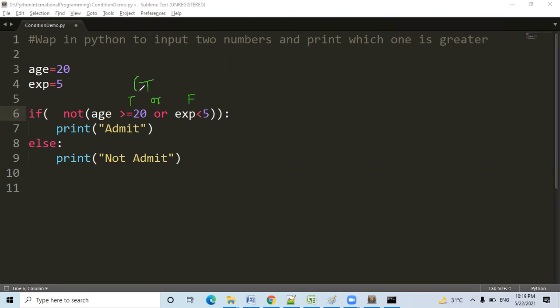In front of that, not is there. So what will not do? Not just inverts the result which is coming inside the bracket. True is coming, so not will convert the true into false. So not admit will be printed in this case. Hope you understand.